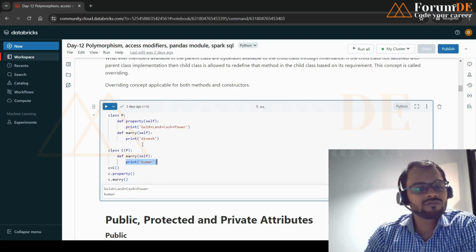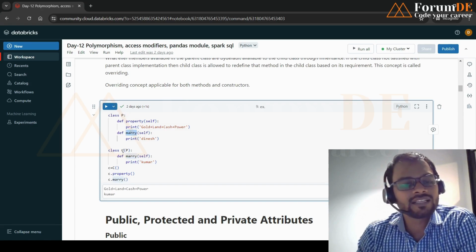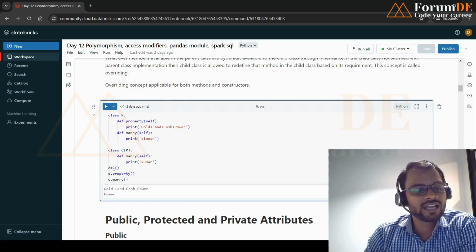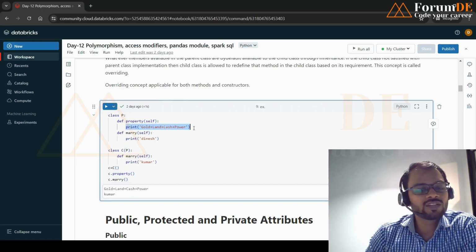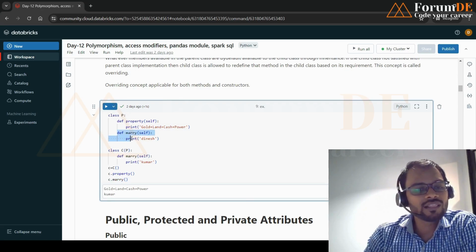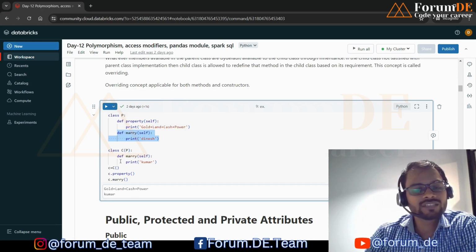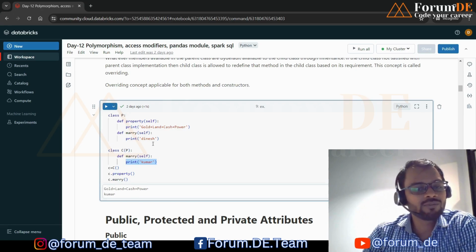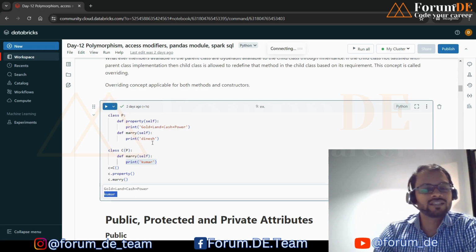So in this scenario, we are just overriding the existing method which is available in the parent class, in the child class. Now if I create a child class object and call the property, there is no modification, no overriding, so it will print as it is. But if I call the Mary method, it will not call the Mary method of the parent class, because we have overridden it in the child class. So whatever definition is available in the child class will be printed. So Kumar will be printed, not Dinesh.